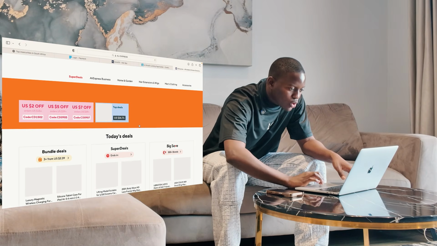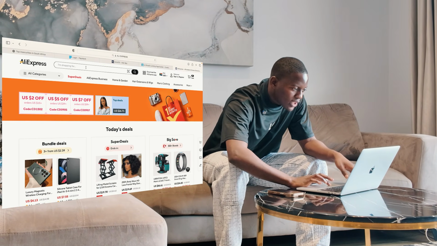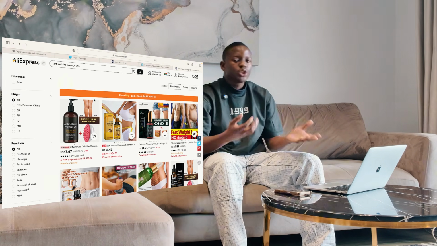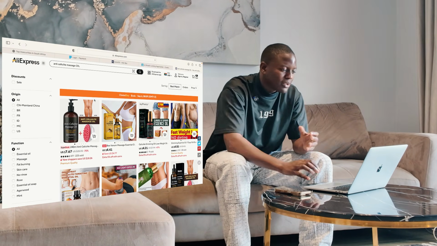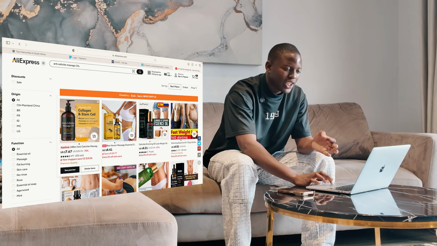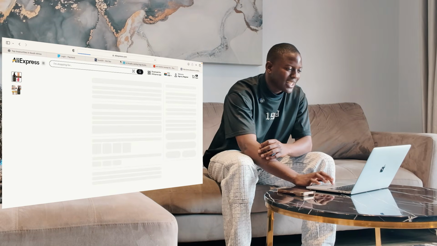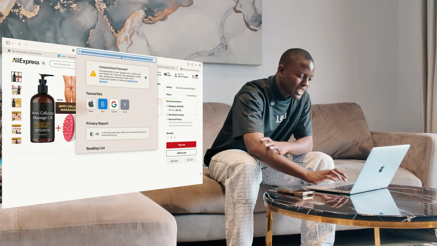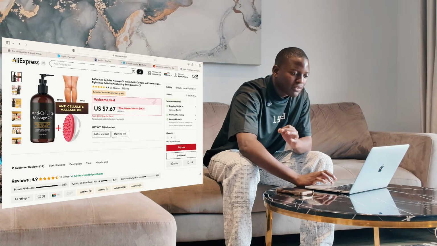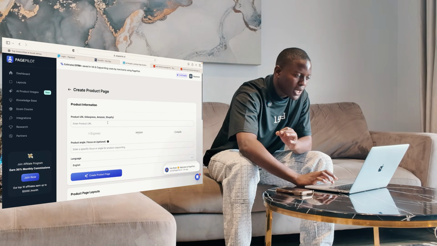And that product was called the anti-cellulite massage oil, right? So what we're going to do is simply press anti. Once you press something like anti-cellulite massage oil, we're going to see the product is right here. Why is it here? Because it's already trending, right? So what we simply want to do is click into it. And then once we find the product like this, we want to copy the link, do the exact same thing I'm doing. Copy the link of the product, go back to Page Pilot.